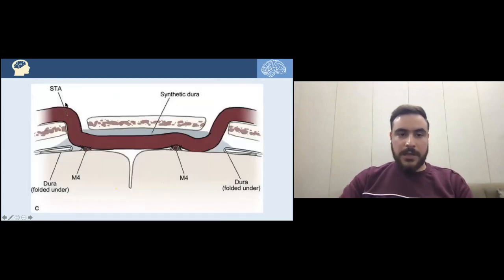Here's the idea. We are tacking by suturing the superficial temporal artery to the cortical branches of the middle cerebral artery, the M4, in order to revascularize the M4 with blood from the STA with time. As you can see here, we are folding the dura to promote capillary formations also, and replace the defect in the dura with a synthetic dura. And after putting the bone flap, you can see how generous openings are left to prevent kinking as the STA enters and exits the skull.